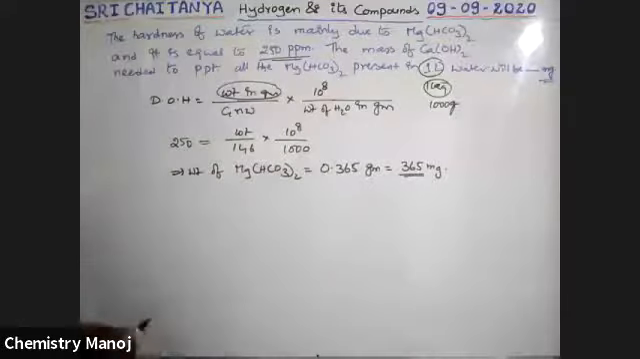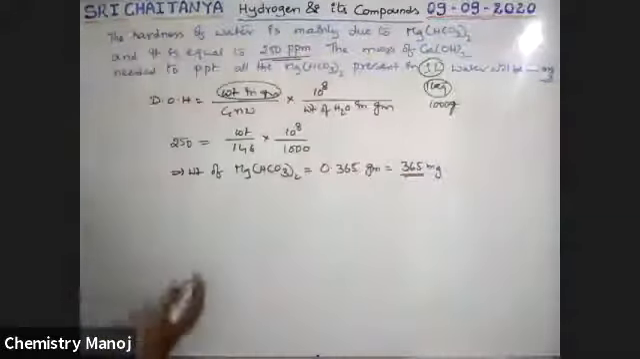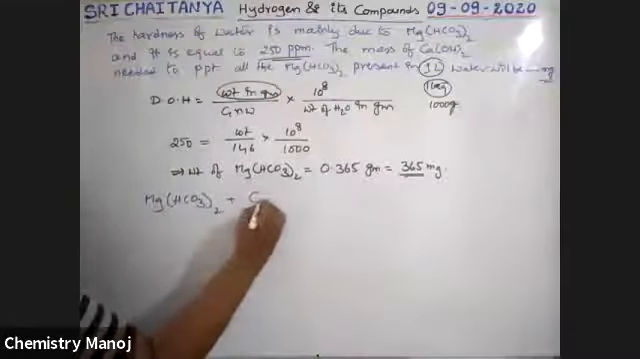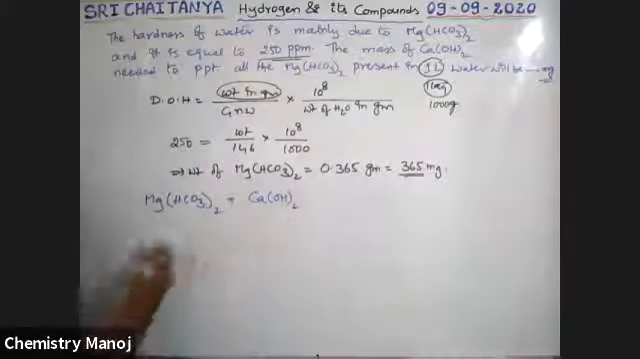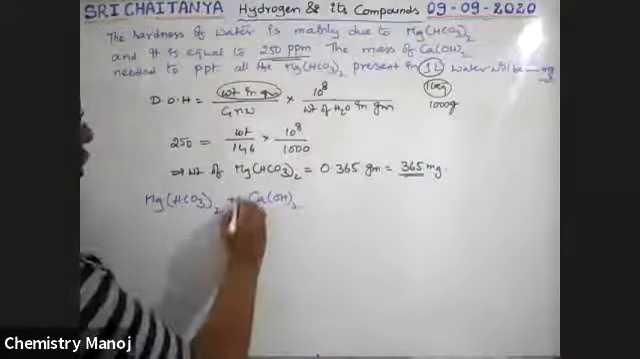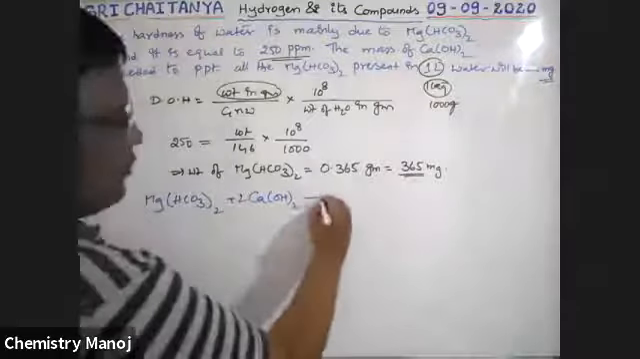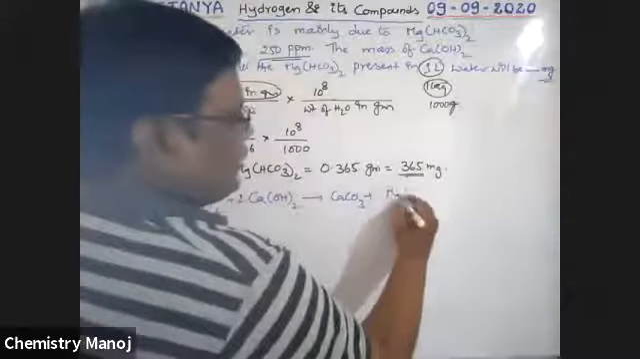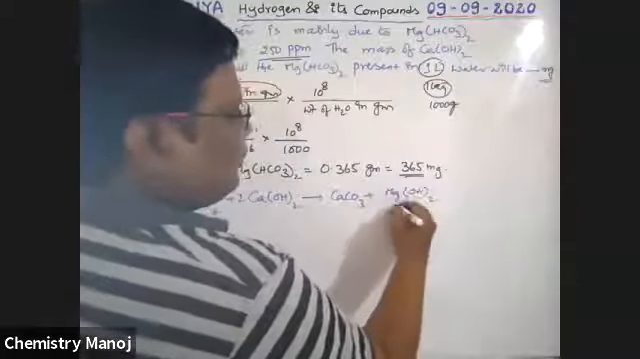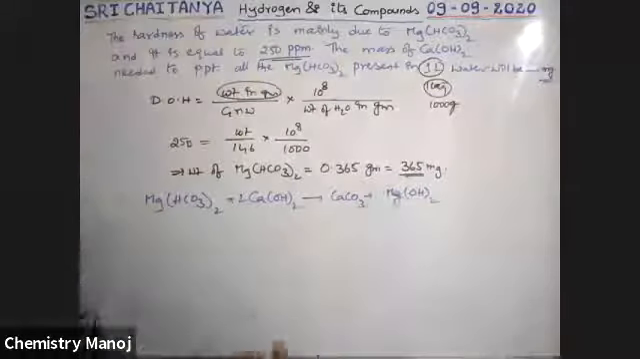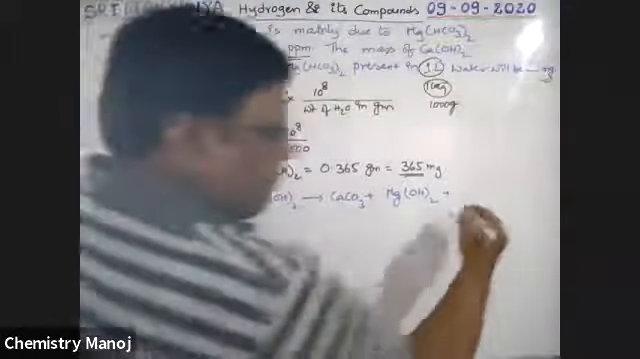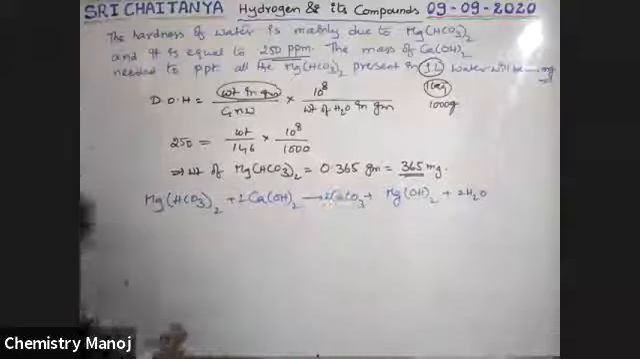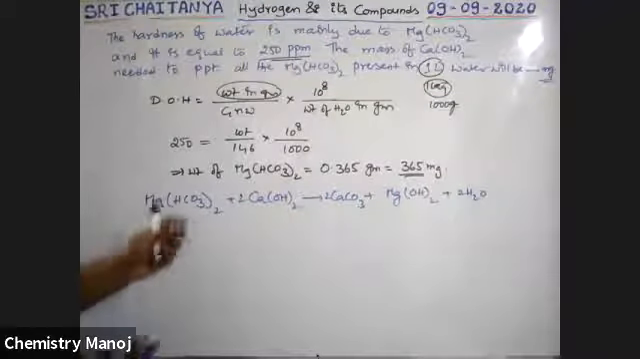See here, the formula for that one is, magnesium bicarbonate reacts with calcium hydroxide, Clark's method. This is the equation of Clark's method. Mg(HCO3)2 plus 2 Ca(OH)2 gives 2 CaCO3 plus Mg(OH)2 twice plus 2 H2O. This is the balanced equation, boys.